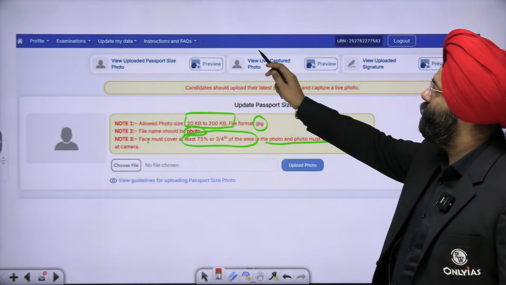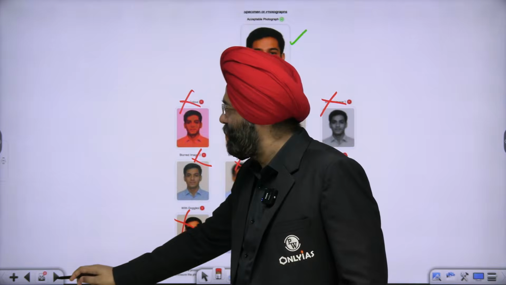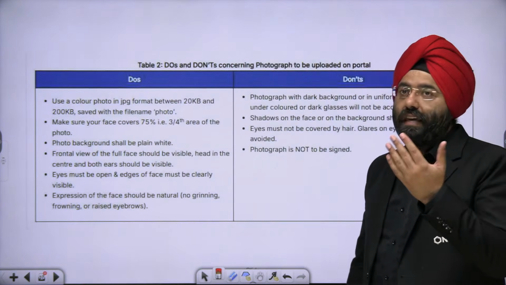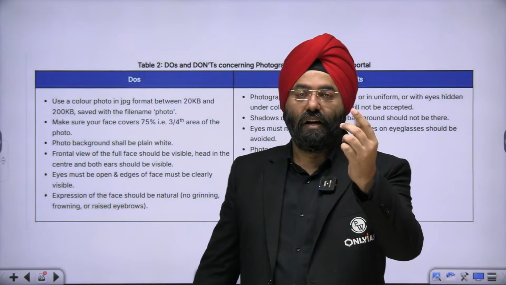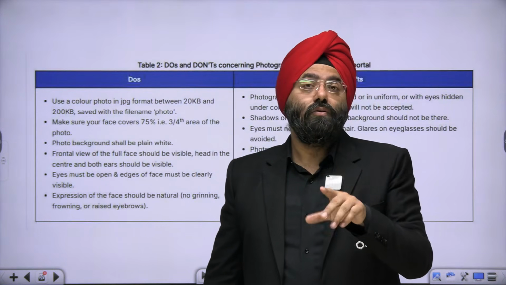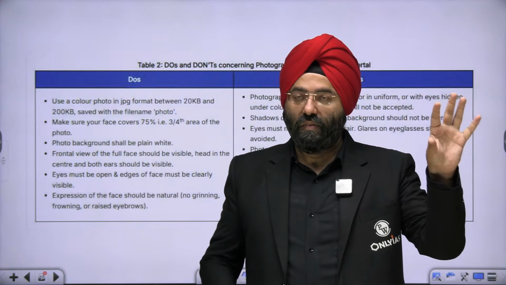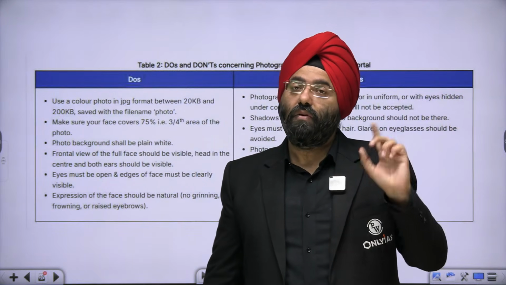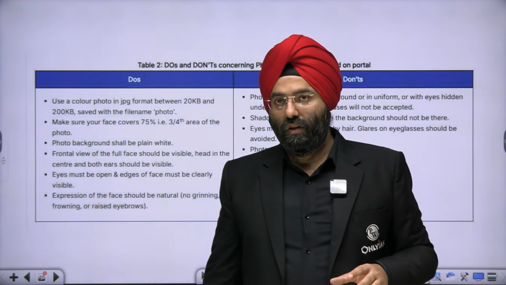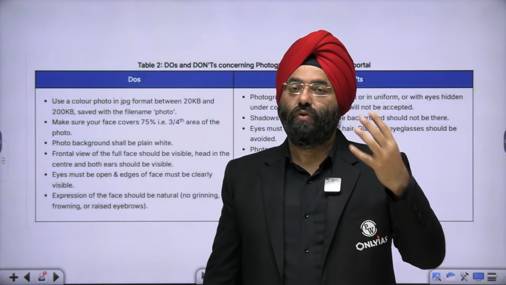Now comes the view live captured photograph. Your photo is going to be captured live, right? So they will say capture live. So that means you need to have a camera. Because they're using AI software, they will compare whether you are actually the person presented in the photograph. And please remember, in the examination center also, live face recognition software is being used. So please have the camera lens clear while your photo is being captured, right?